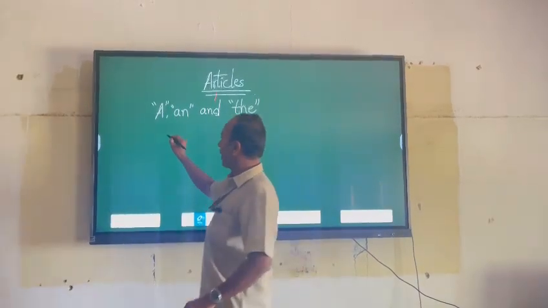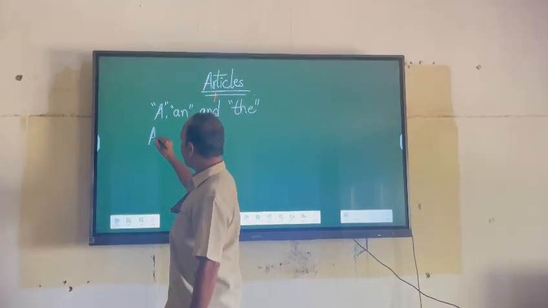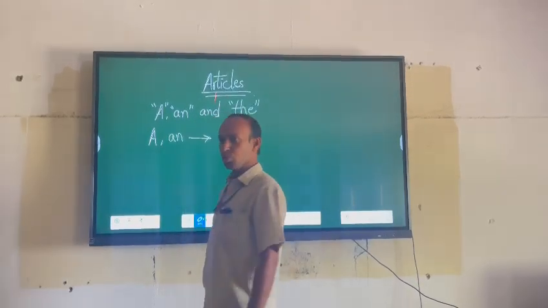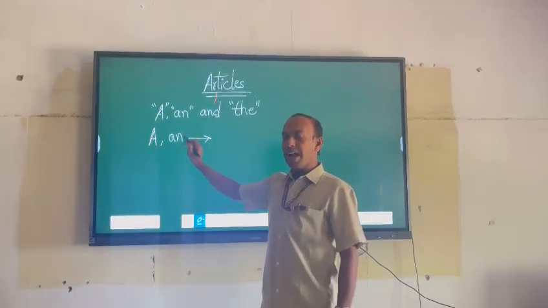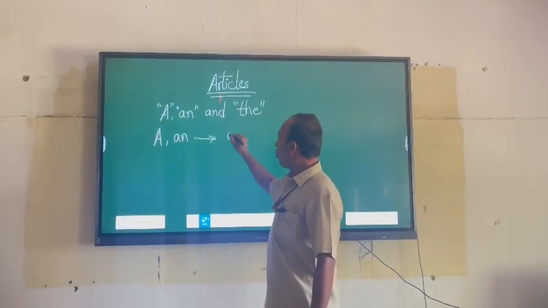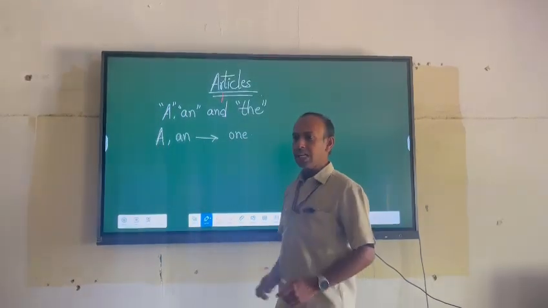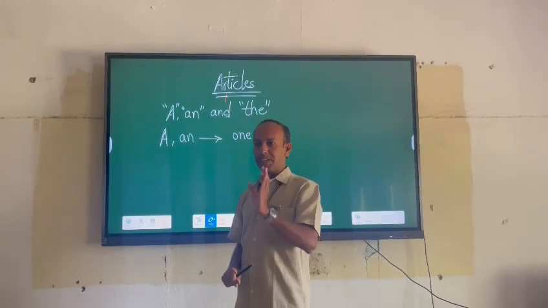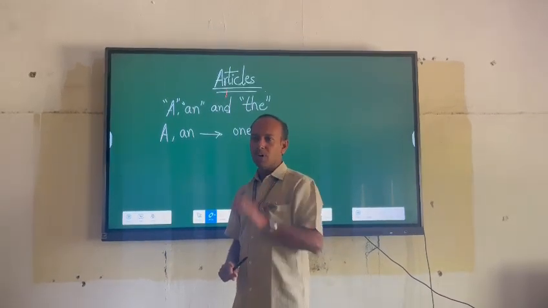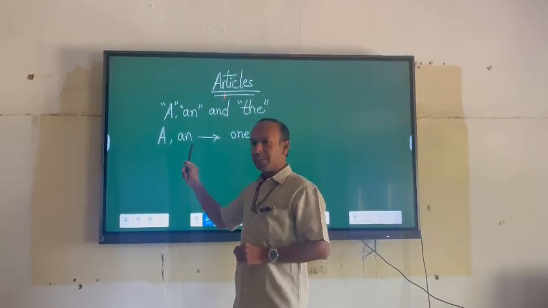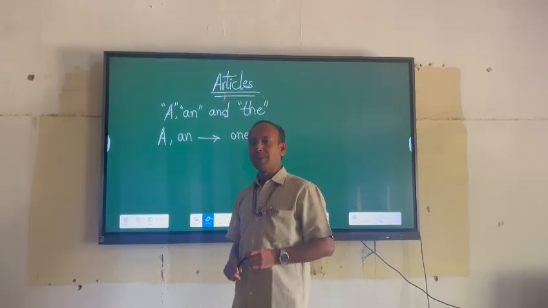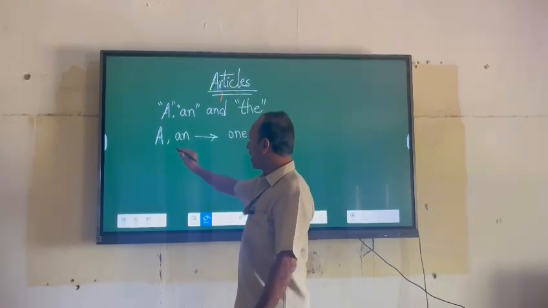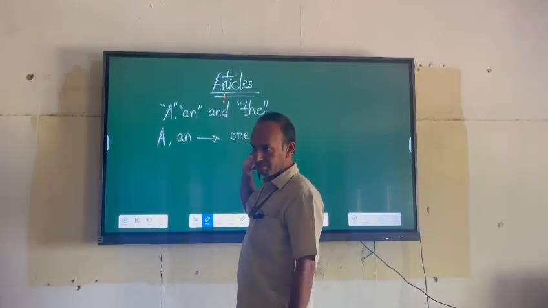Then what do you mean by a and an? Among these three, first of all I have to tell you about these two. A and an mean one. O-N-E, one. If I say there is a book, it means that there is one book. If someone says there is an ant, that means that there is one ant. Okay, so a and an mean one.